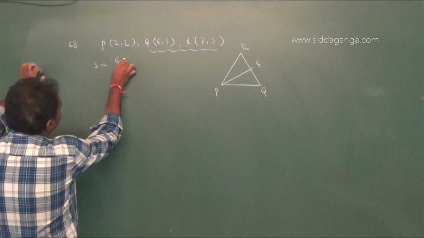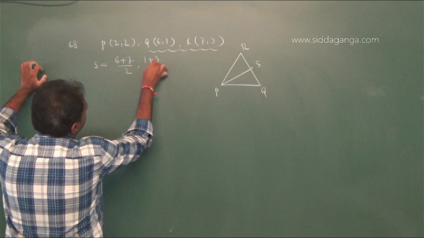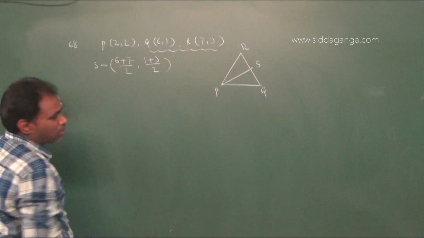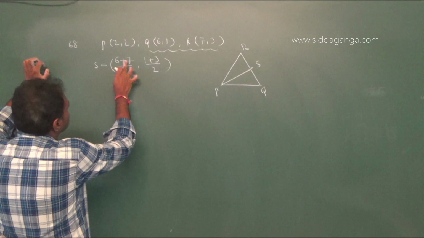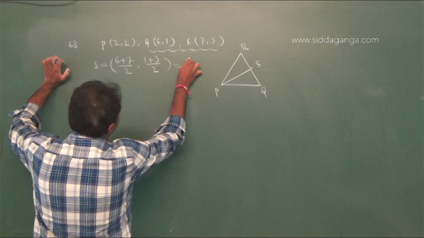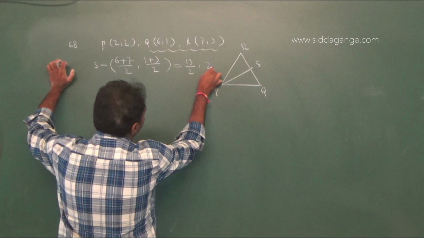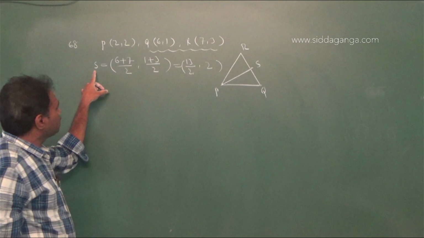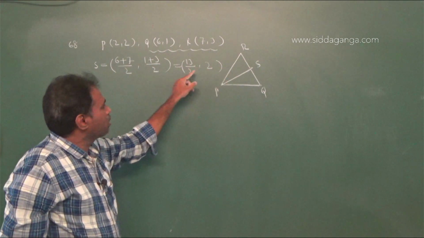That is (6 plus 7) by 2, (1 plus 3) by 2. Therefore 6 plus 7 is 13 by 2, and 1 plus 3 is 4 by 2, which is 2. So the midpoint of Q and R is (13 by 2, 2).